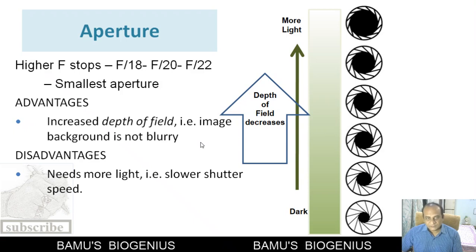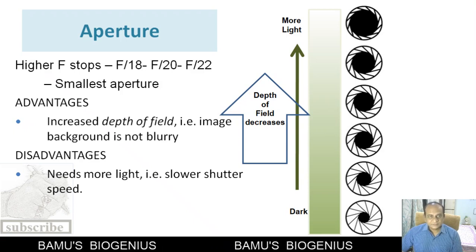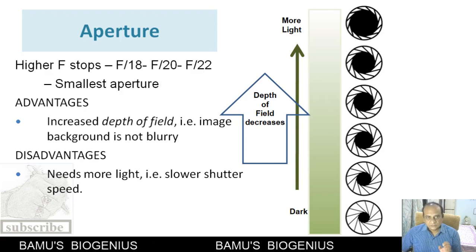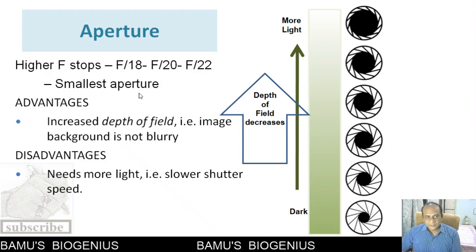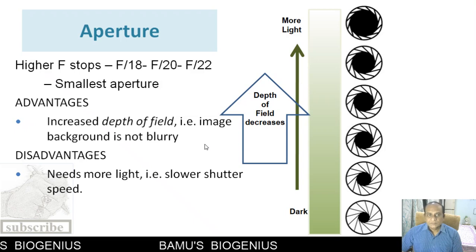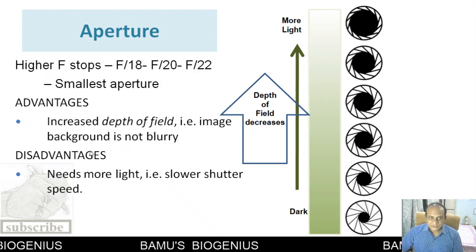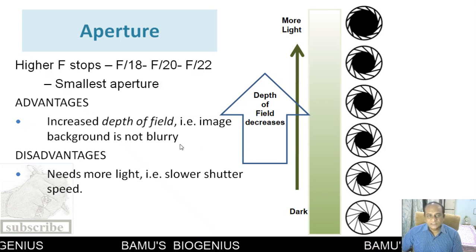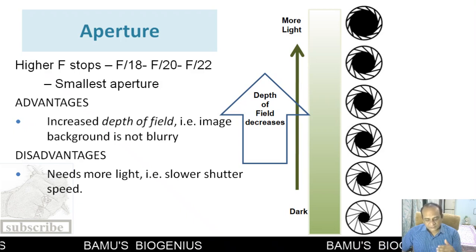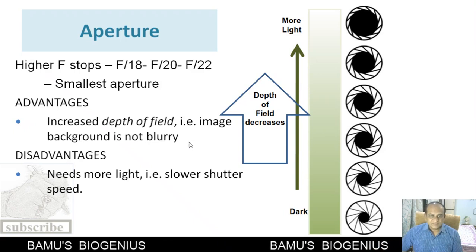What is depth of field? We will discuss after this slide. Just remember that when the aperture is small, the depth of field is large. That is, the image background is not blurry. Whatever the background of that particular image, that will also appear clear. So this is the advantage.